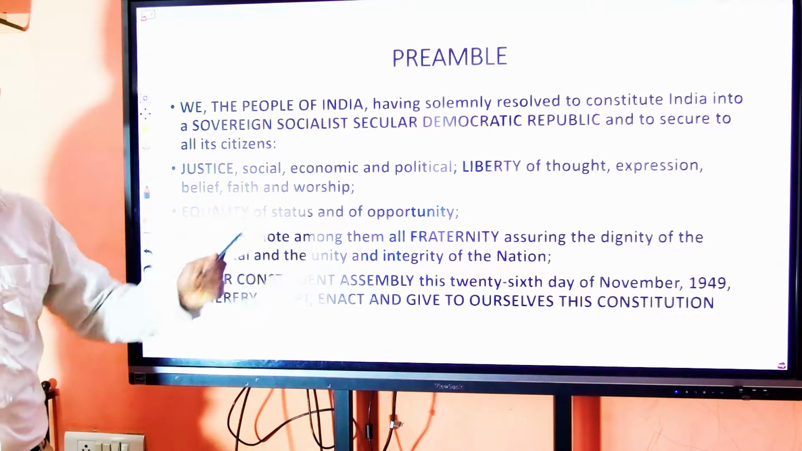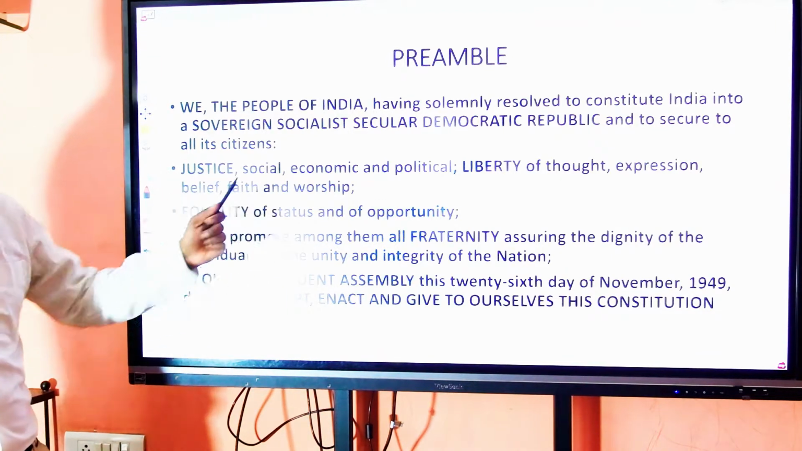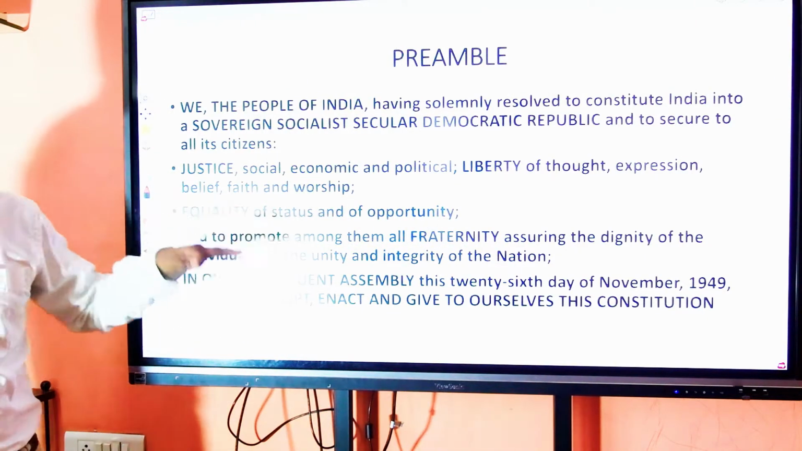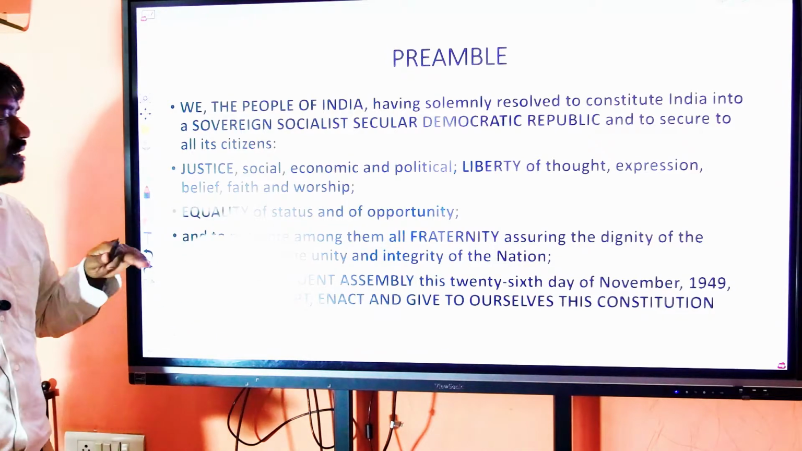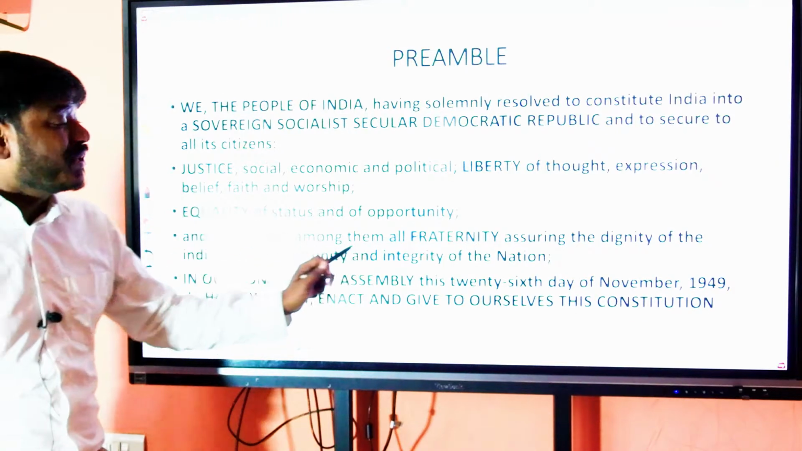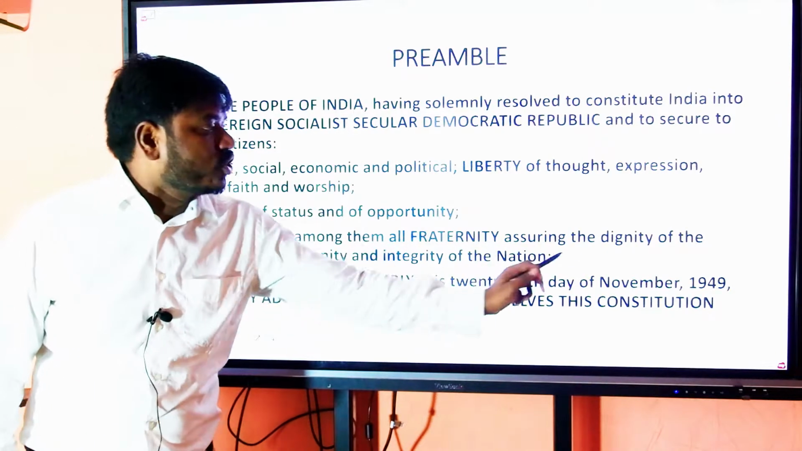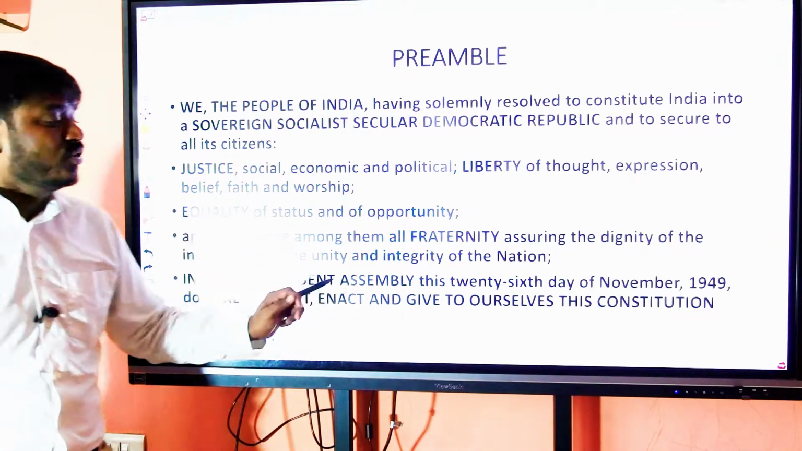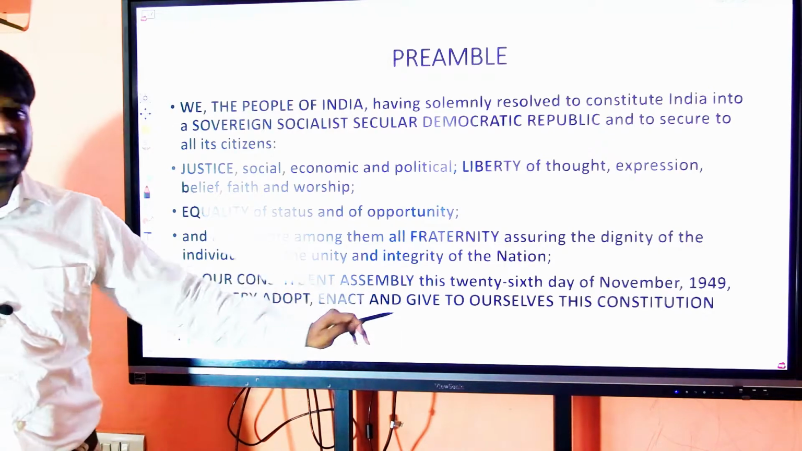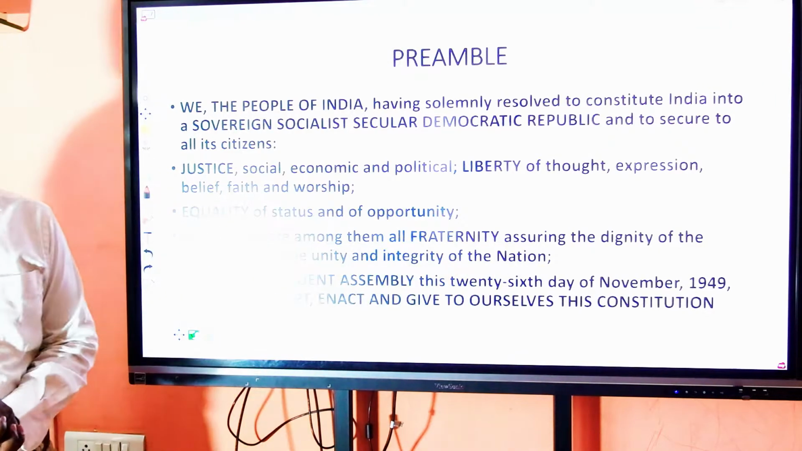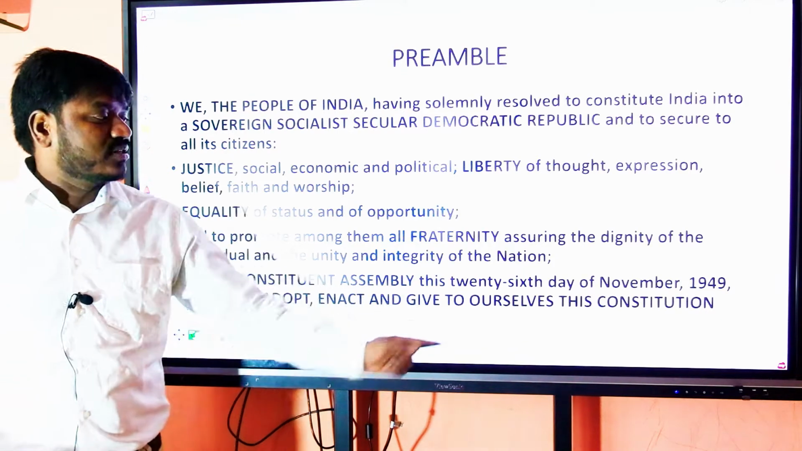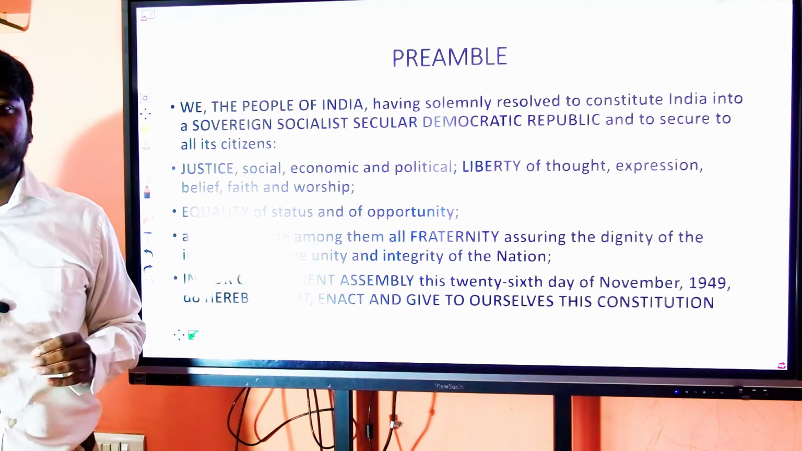secure to all its citizens justice, social, economic and political, liberty of thought, expression, belief, faith and worship, equality of status and of opportunity, and to promote among them all fraternity, assuring the dignity of the individual and the unity and integrity of the nation. In our Constituent Assembly, this 26th day of November 1949, do hereby adopt, enact and give to ourselves this Constitution.